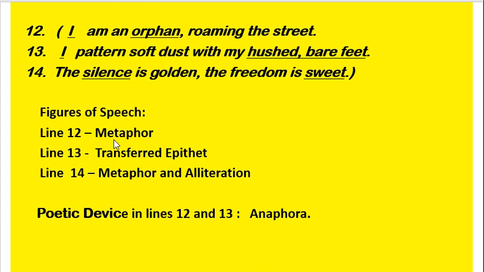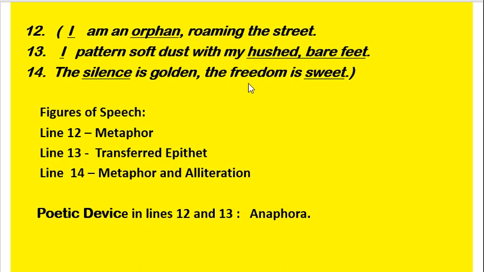In line 12, metaphor is used because Amanda compares herself with an orphan. In line 13, transferred epithet is used because of hushed, bare feet. The word hushed has been assigned to feet, so it is transferred epithet. Then we have metaphor and alliteration in line number 14. The silence is golden. It is metaphor because silence is compared to the preciousness of gold.